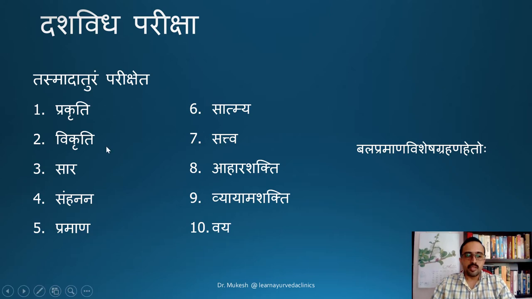So Vikriti Pariksha will give us an idea about how strong or how weak the disease is, and all the other 9 factors combined will give us an idea about the strength and other metabolic status of the patient's body, so that we know whether he can tolerate the disease as well as the stringent treatment measures that are necessary to mitigate the disease or not.